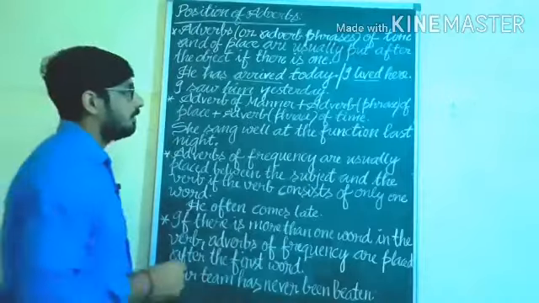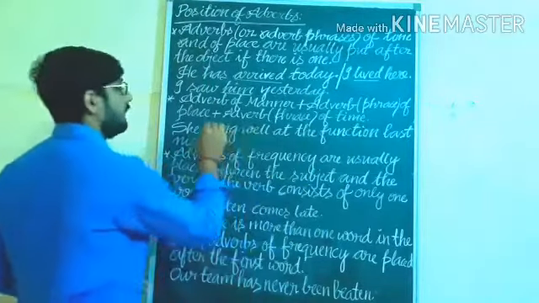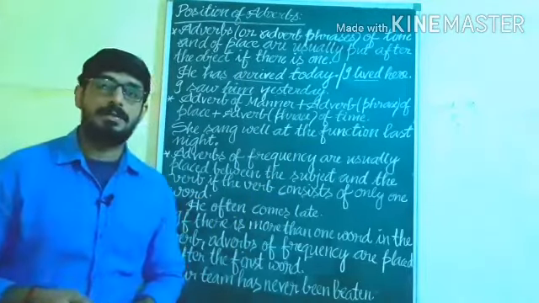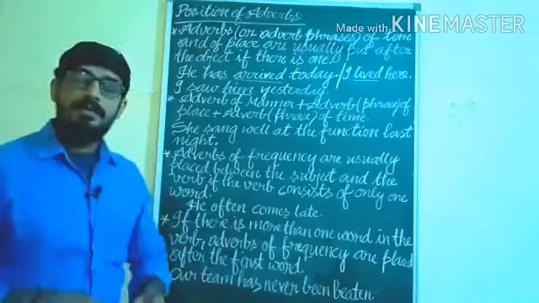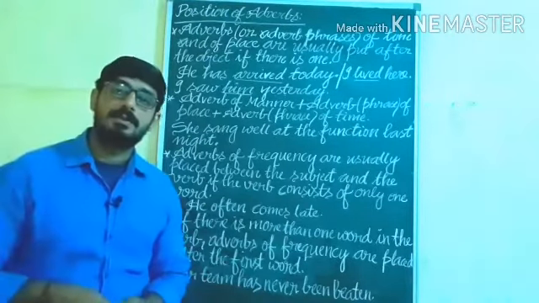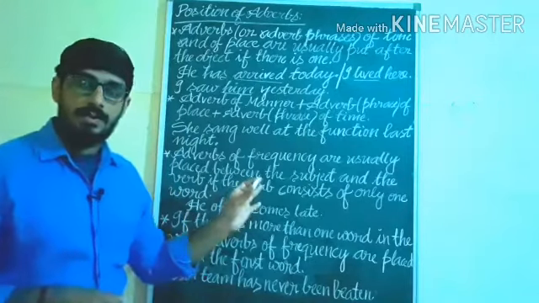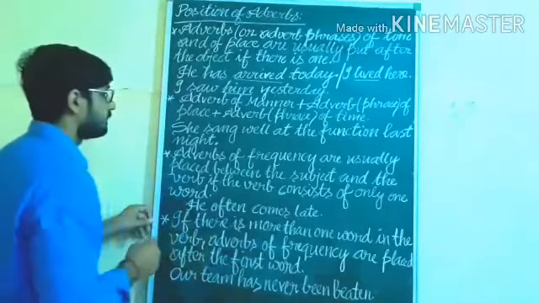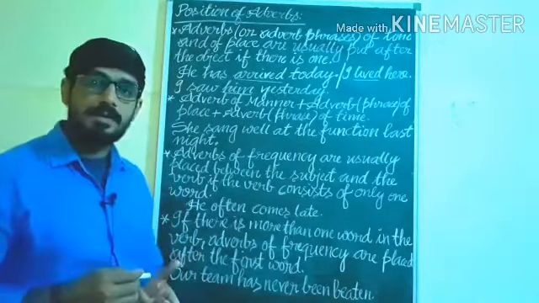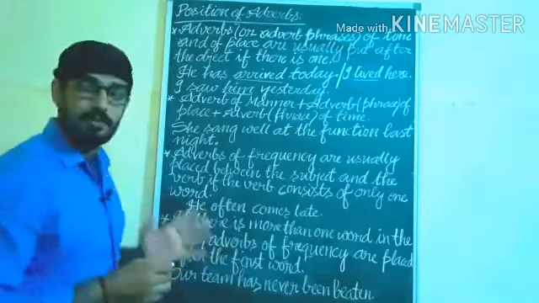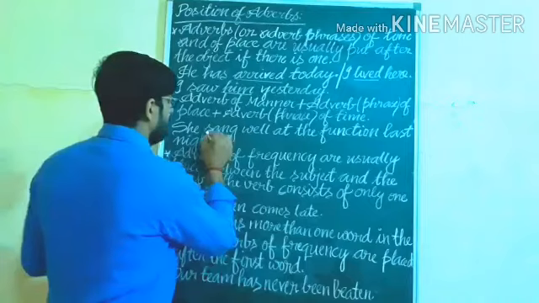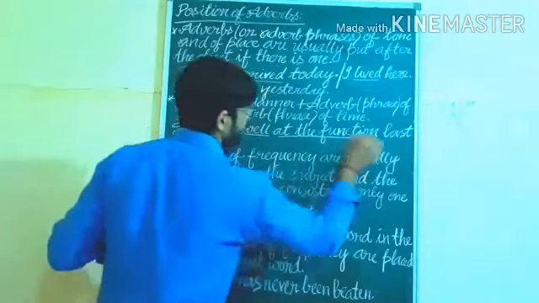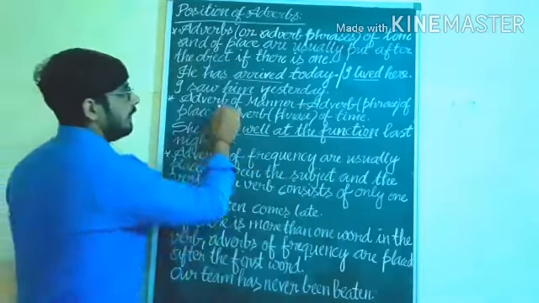Adverb of manner, adverb phrase of place, adverb phrase of time. This is the usual order of putting adverbs. If adverbs are two or more than two, this order will be followed. Understand? So first see here, after the verb we will put adverbs or after objects. You are getting here the verb sang. She sang well, adverb of manner, according to the order of manner.